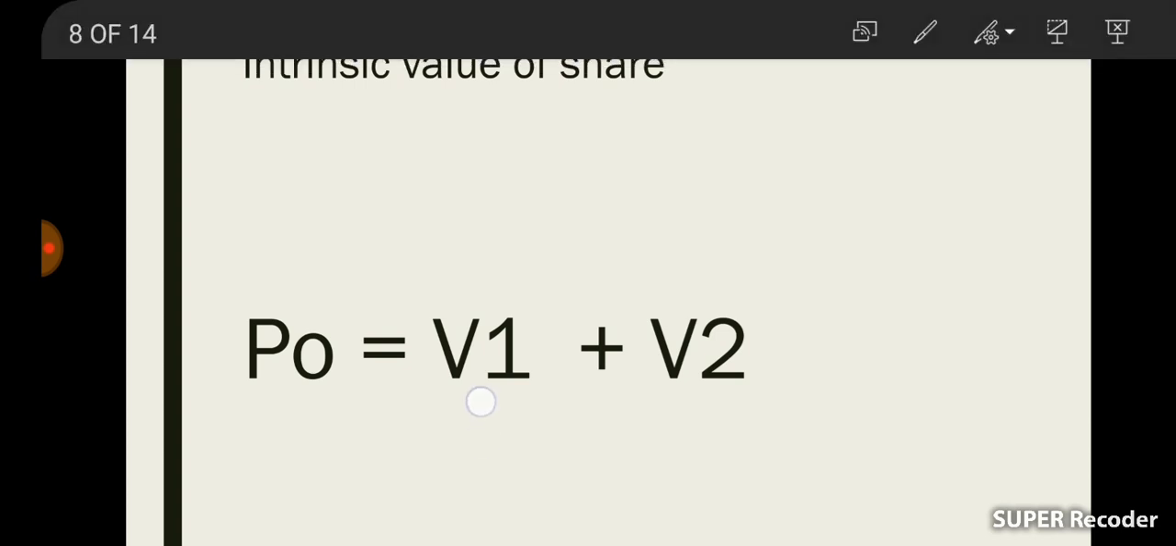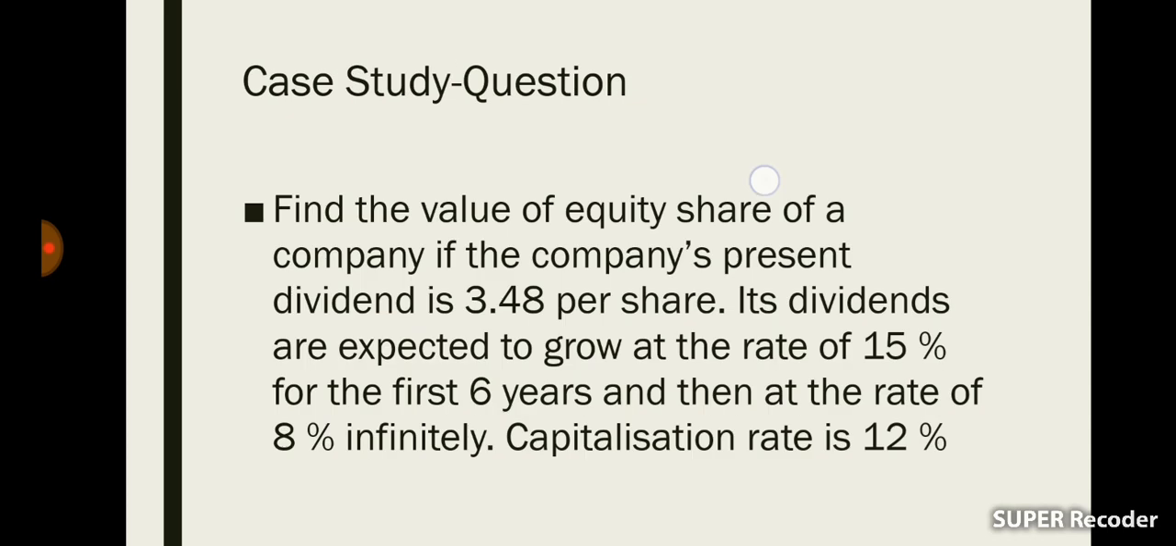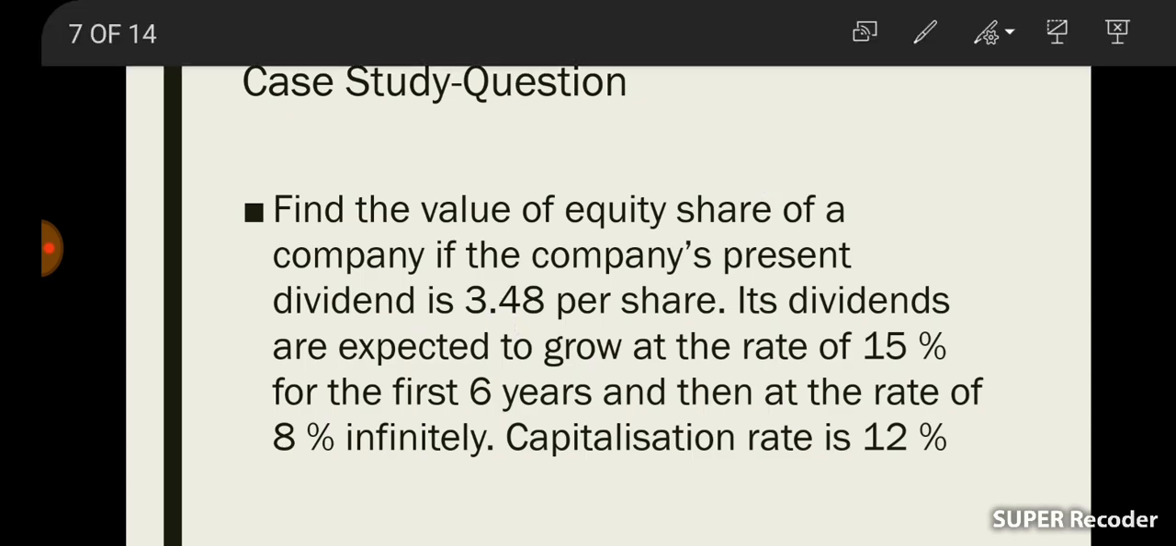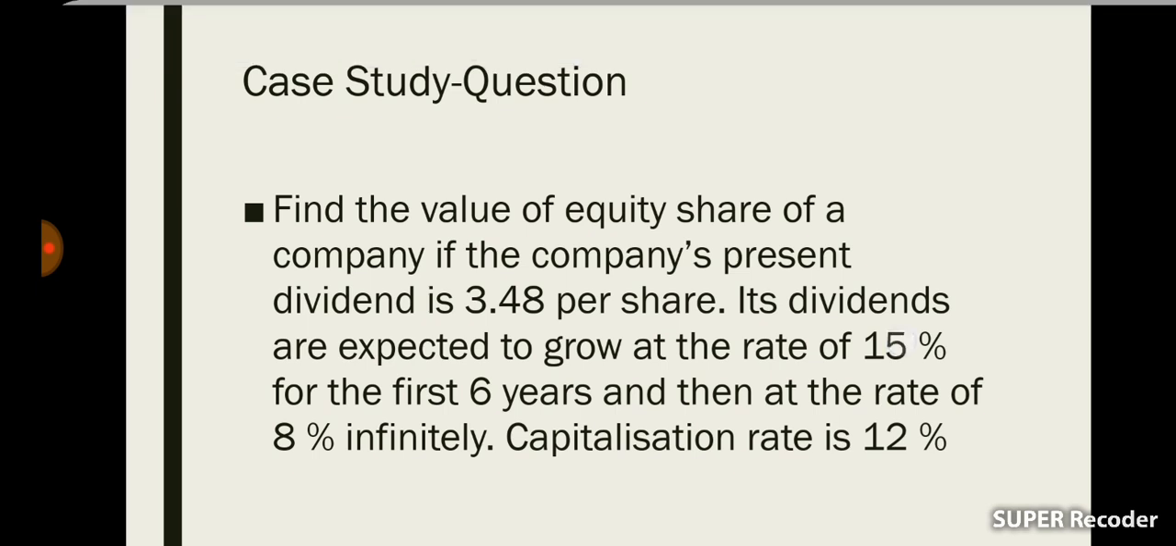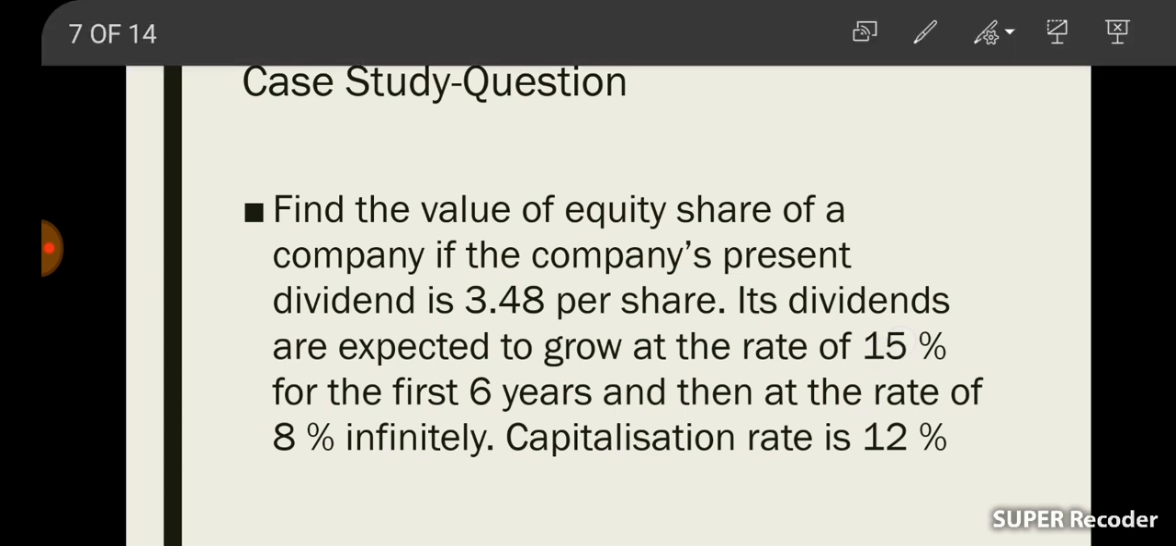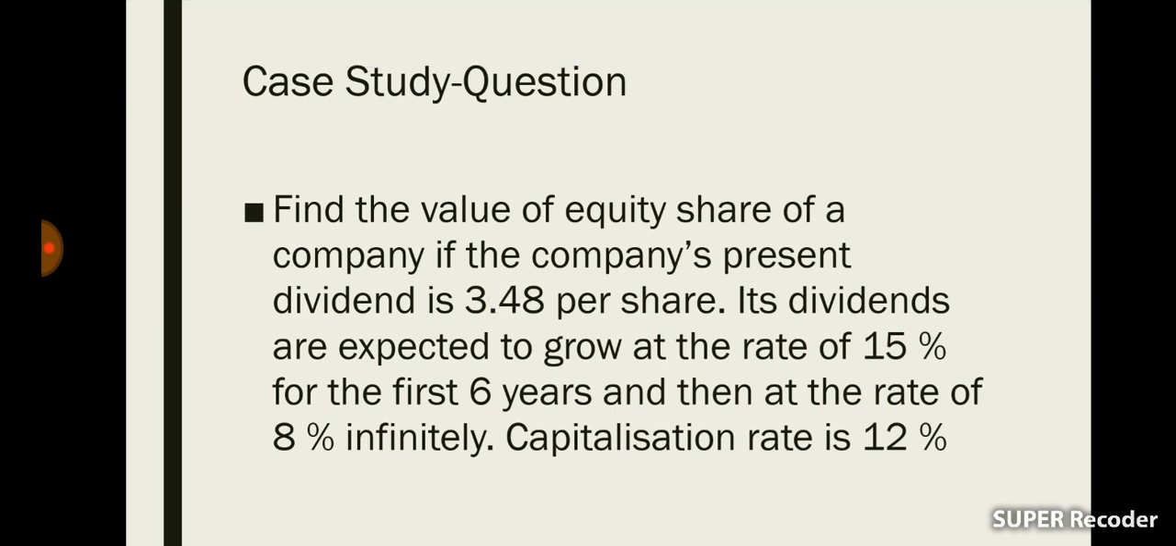That means the present value of dividend inflows in the supernormal growth period. Here the current dividend is given as 3.48. We need to calculate, and the growth rate is 15%. In every year the dividend is growing at a 15% rate. Okay, so this is D0. We need to calculate D1, D2, D3, D4, D5, D6, because the supernormal growth period is 6 years.